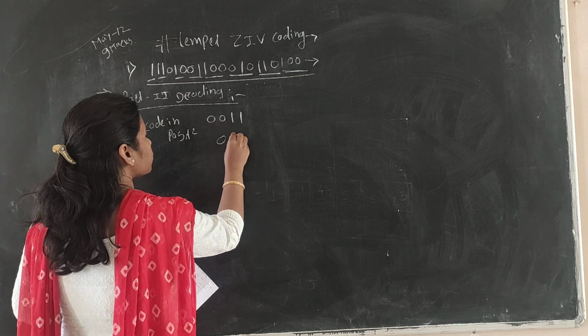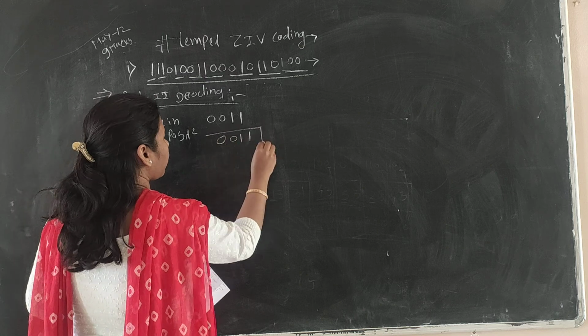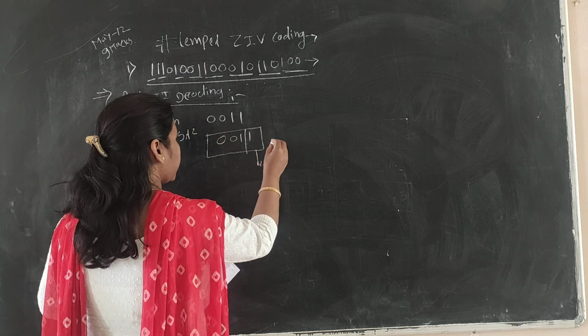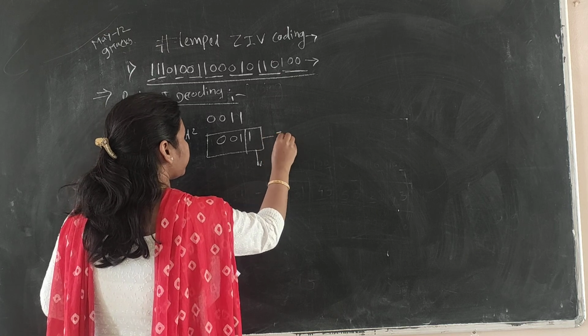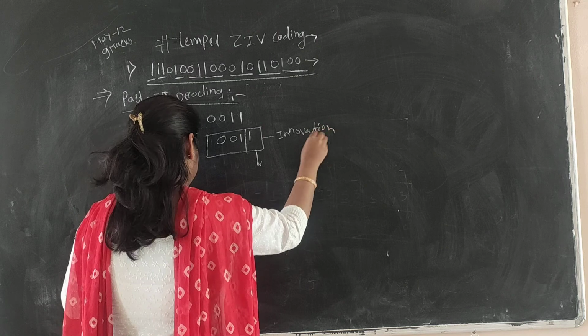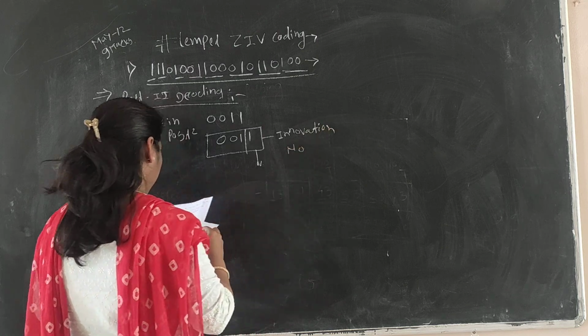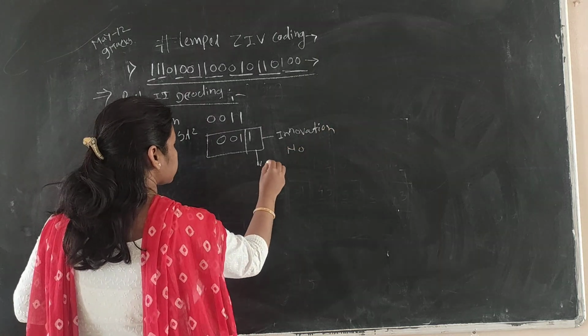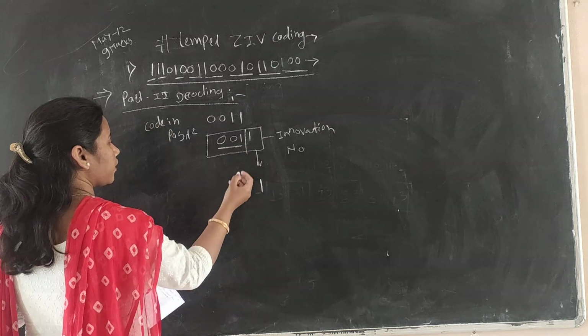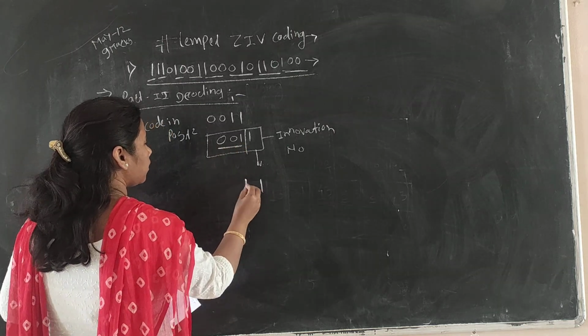Now, this 0, 0, 1, 1, we have to convert. The last bit is called the innovative bit, the innovation number, and we have to take it as it is. Whatever this 0, 0, 1 is, that is nothing but a 1.